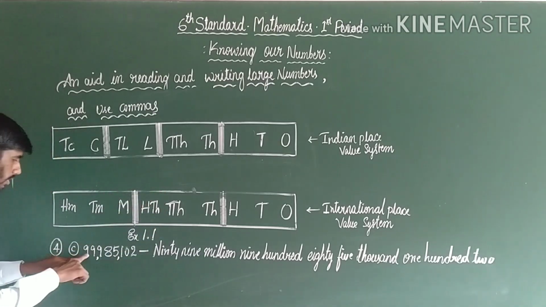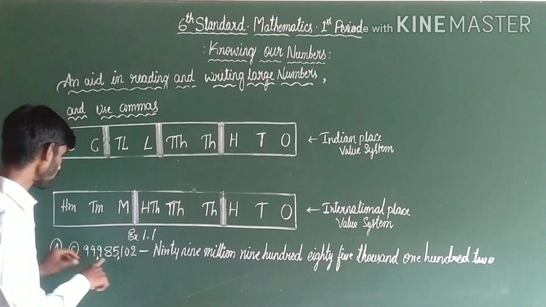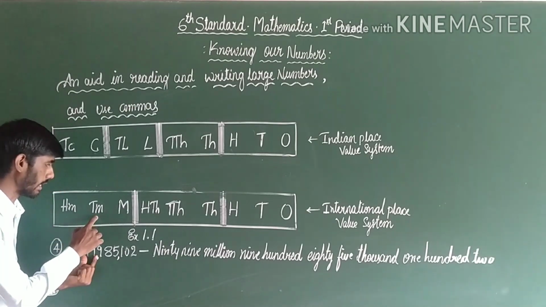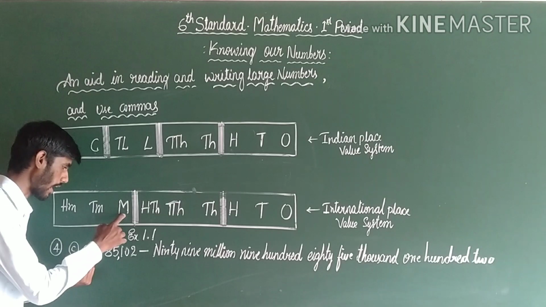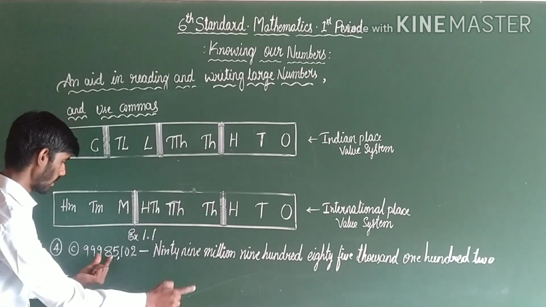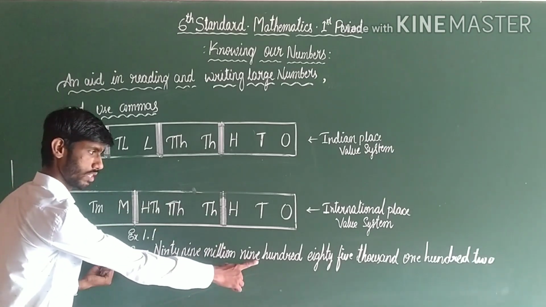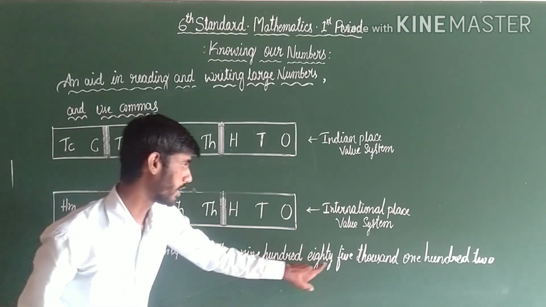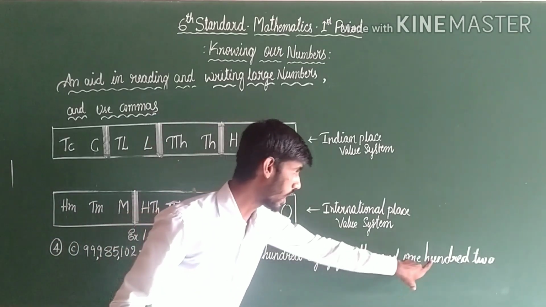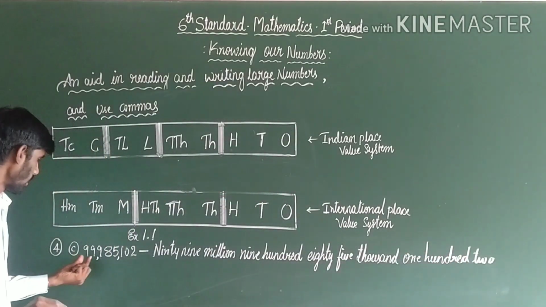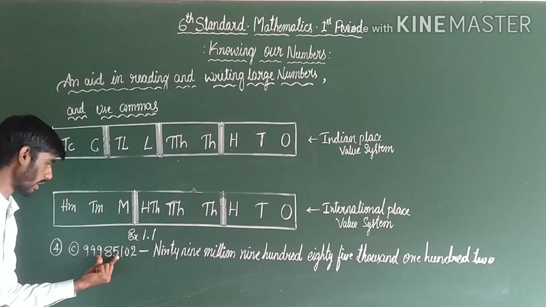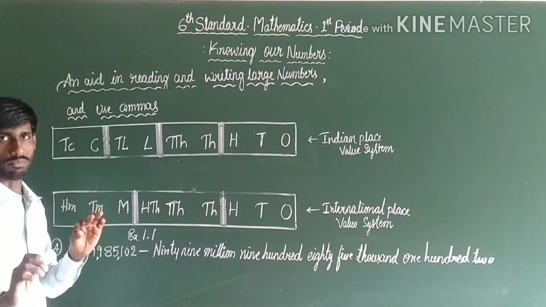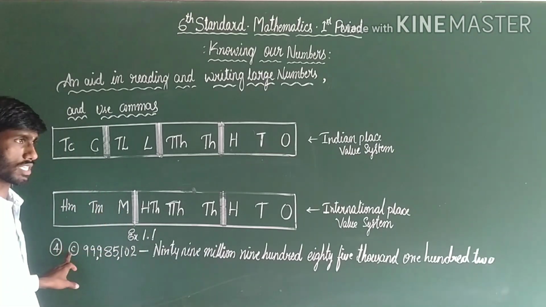Just read the number name. 99,985,102 is the number name. Okay, this is fourth main, C1.